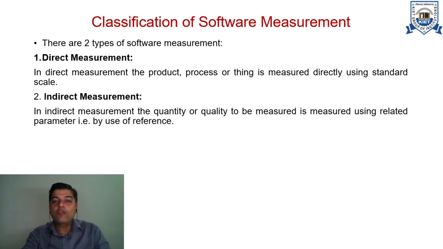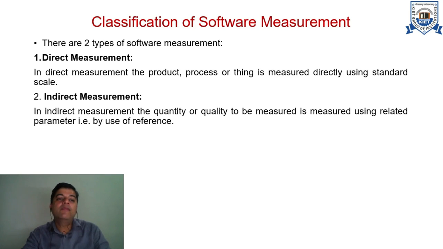We classify the software matrices into two types broadly based on their role, their interaction with the kind of thing we are measuring. There are direct measurements and there are indirect measurements. In a direct measurement matrix, we directly measure some kind of phenomena of a product or a thing or a process directly. In an indirect measurement, we try to correlate some parameter for measuring some other quantity. So this is called indirect measurement.